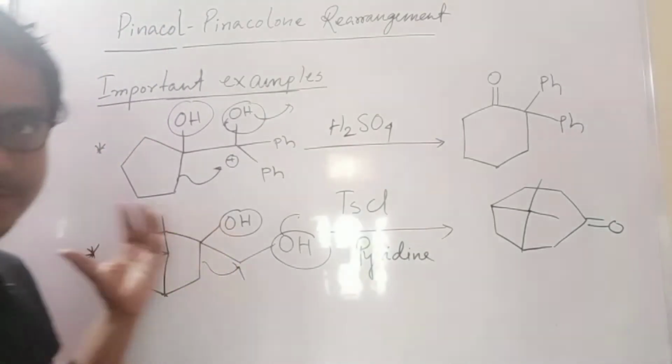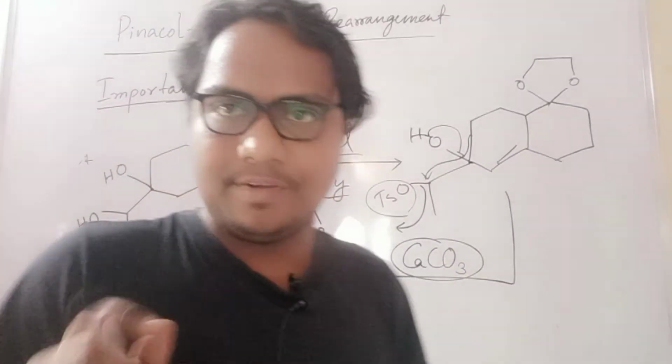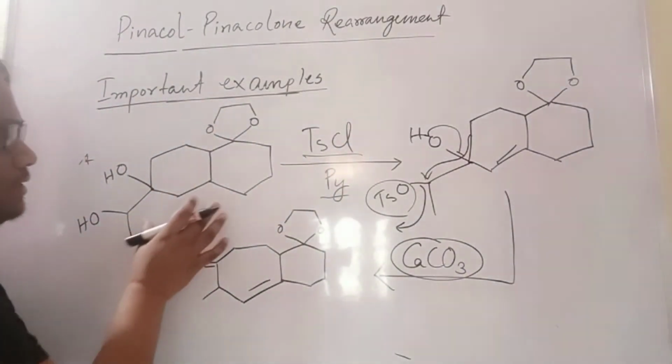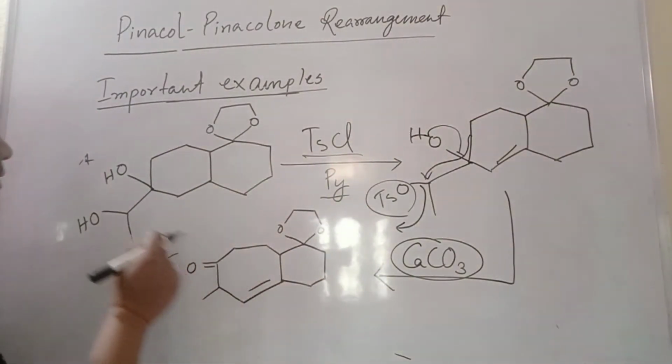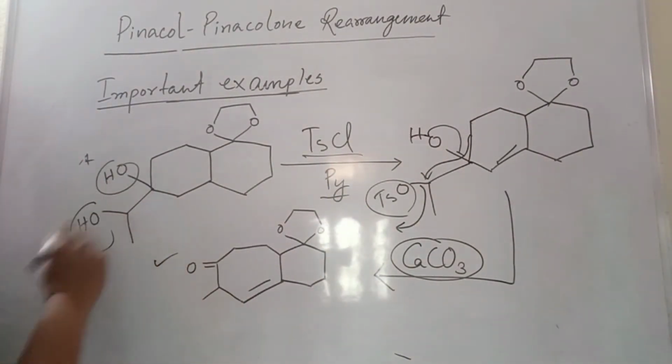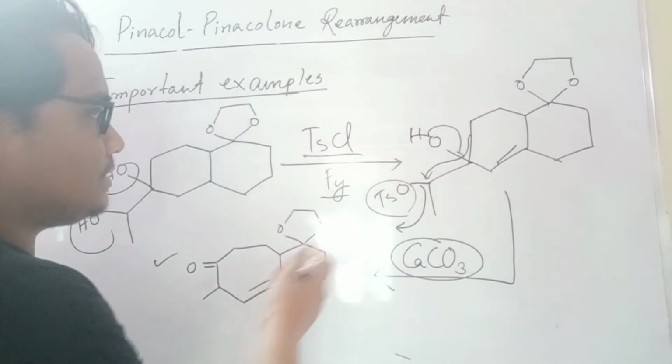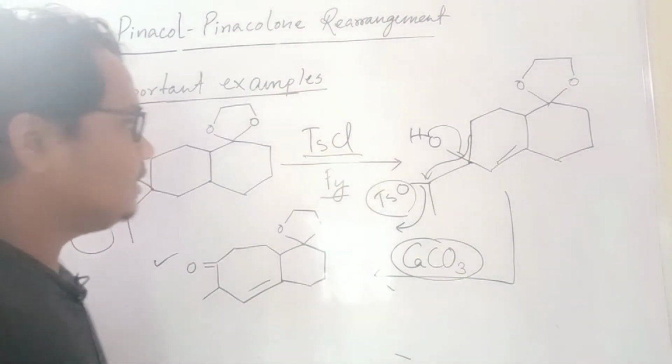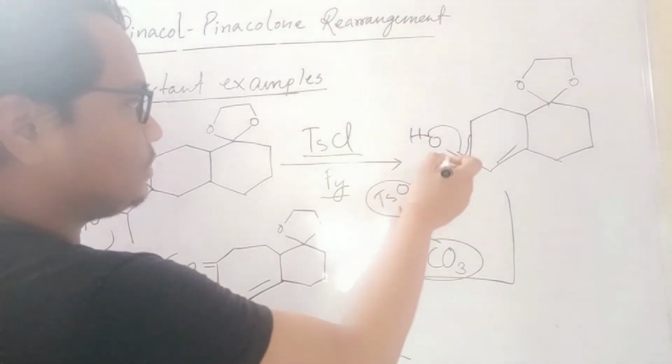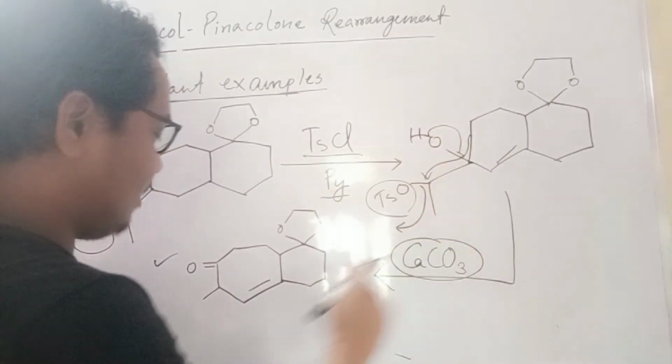You just see this one. Hi friends, here you see this example. From this you have to get this. This is two OH groups. Okay. These two OH groups, in presence of tosyl chloride and pyridine, you have to get O-tosyl. That O-tosyl will be removed by this calcium carbonate and give the product.